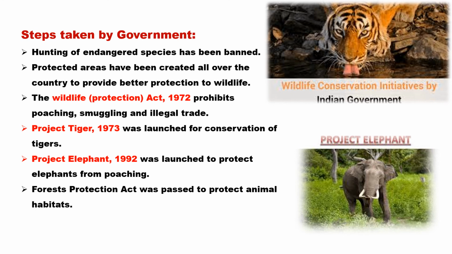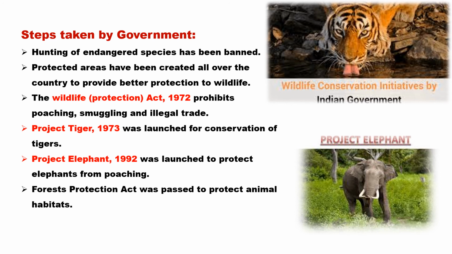And there are many steps taken by the government in protecting wildlife. The first one is that they have passed an act, the Wildlife Protection Act 1972, which prohibits poaching, smuggling, and illegal trade of wild animals. Because of this check, there is a possibility to conserve the wildlife. The hunting of endangered species has been banned. And they have created protected areas where they can protect that particular wildlife, because there are many wildlife species which can survive only in that particular geographical extension.